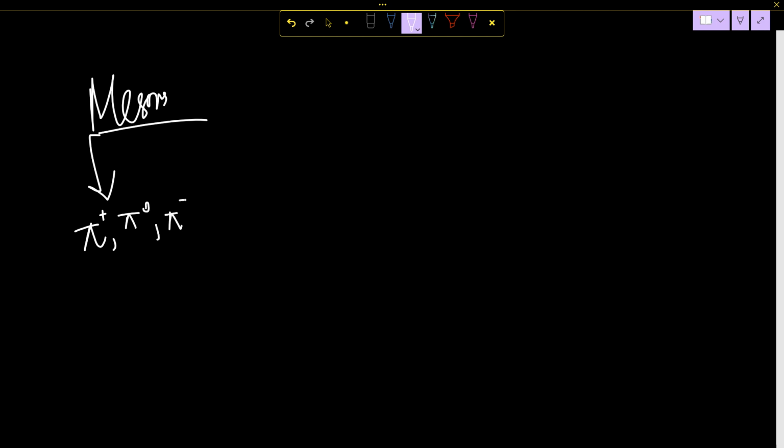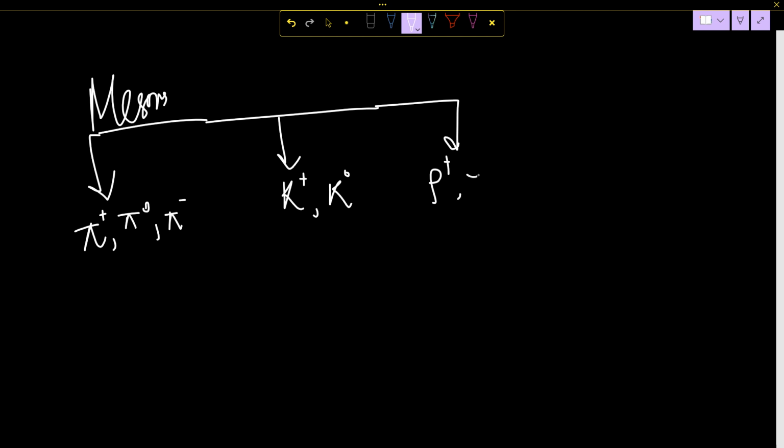Then kaons, K plus and K 0, and their antiparticles there. I'll leave it for later. Rho mesons are there: rho plus, rho 0, rho minus. These are the resonance particles of mesons. So their quark structure will be like what?